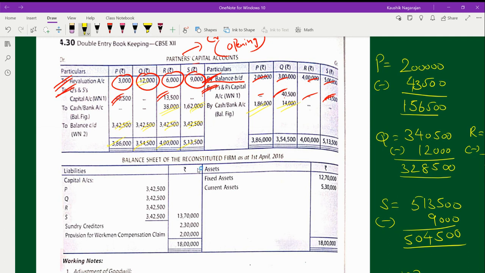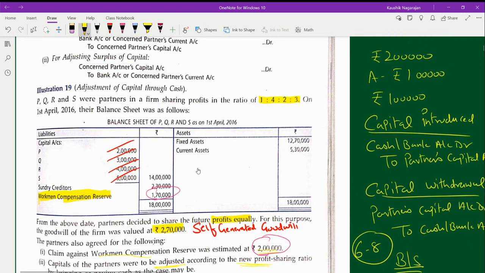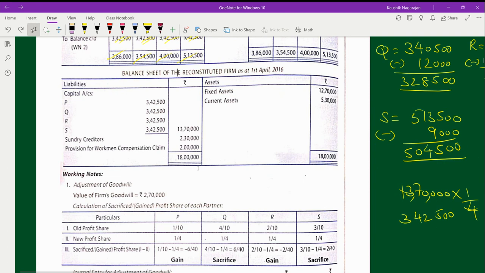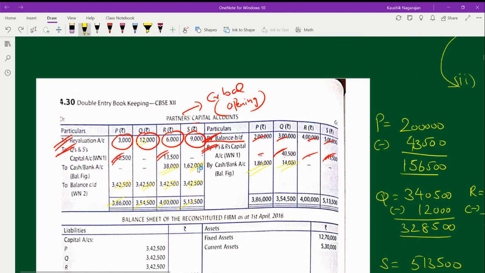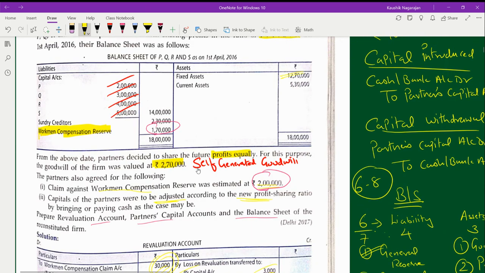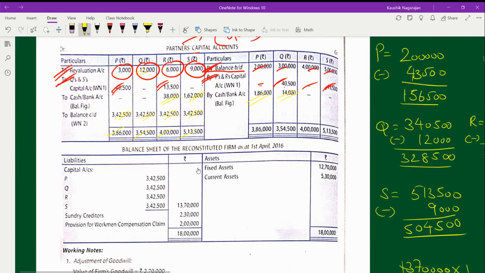While preparing the balance sheet, you go to the old balance sheet and get the value of your fixed assets mentioned over there. The value of fixed assets mentioned here is 12 lakh 70,000, and in the old balance sheet also it was mentioned as 12 lakh 70,000. So this will be brought in as such. Similarly, current assets 5 lakh 30,000. The same 5 lakh 30,000 you will bring in as the current assets.